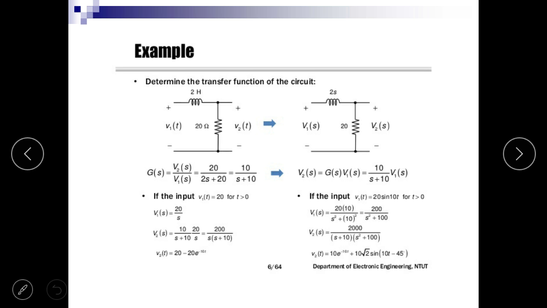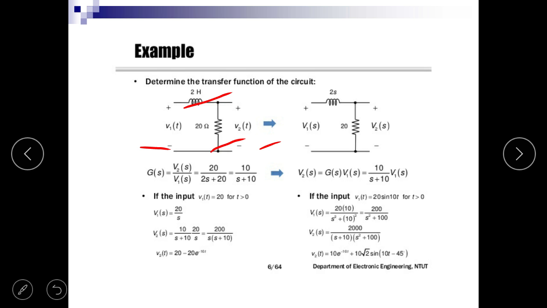Now for the second example, determine the Laplace transfer function of the circuit. In the given circuit, there is an inductor of 2 Henry and a resistance of 20 ohm. Output voltage V2(t) is across the resistance and V1 is the input voltage across R and L. So G(s) is V2(s) upon V1(s).